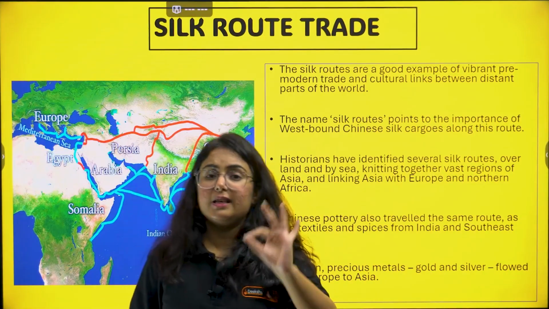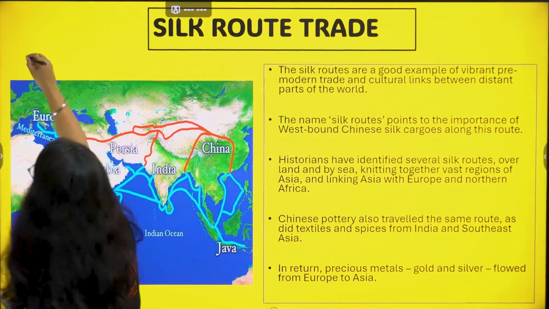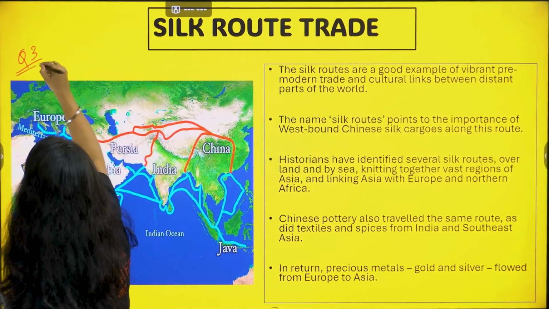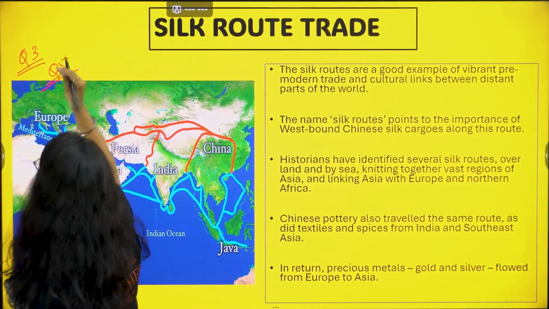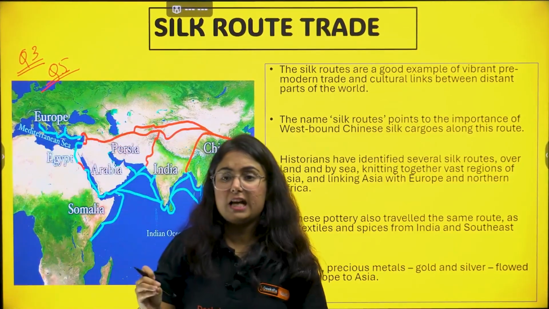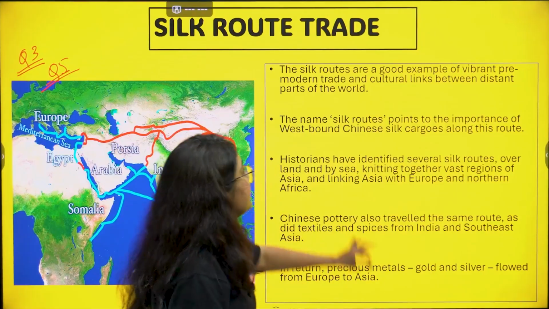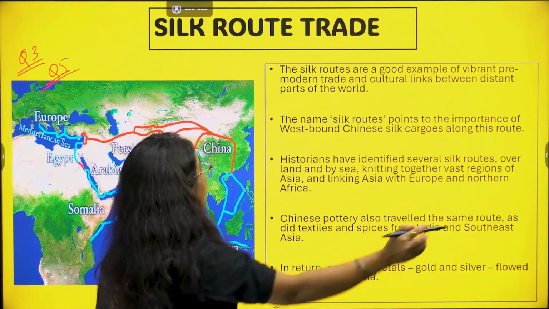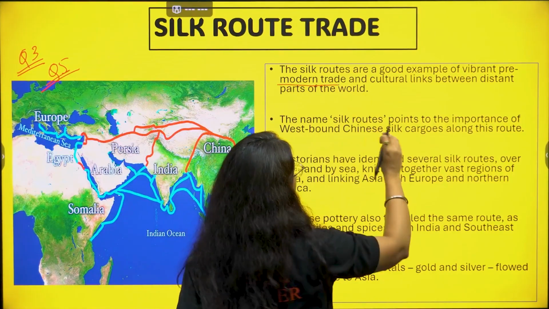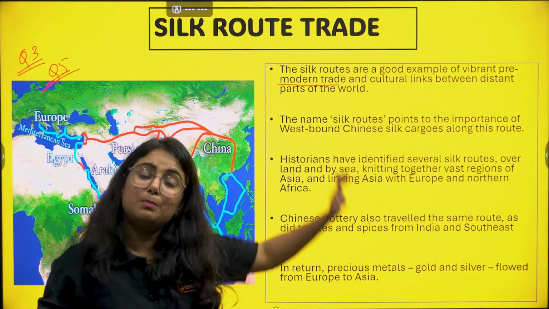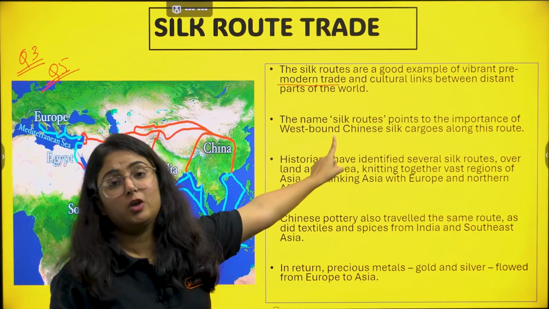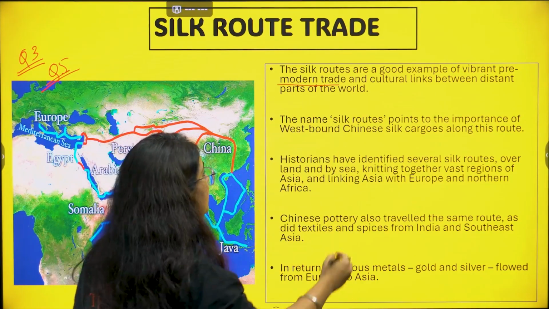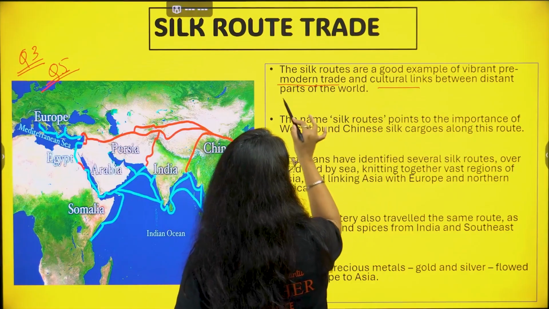Silk route trade is an important question. Again, I can bet you that either this will come for 3 marks or it can come for 5 marks. They will definitely ask you that Silk route trade is a good example of vibrant pre-modern trade. The pre-modern trade existed because of the Silk route, and cultural links between distant parts of the world.